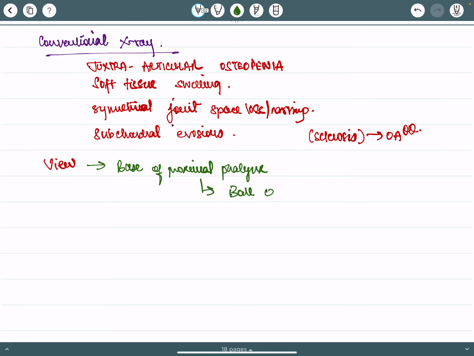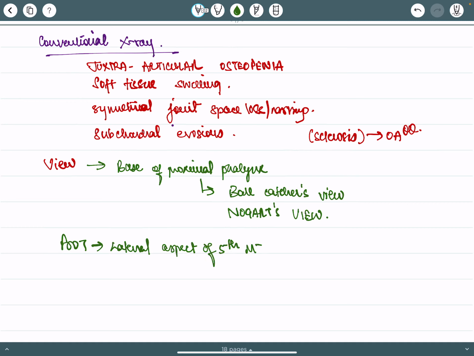In the foot, it is the lateral aspect of the fifth MTP; the little toe is first involved. MRI has greater sensitivity, while USG has operator dependence. So this is the main problem.